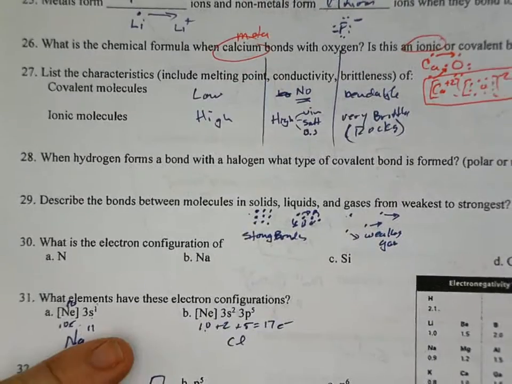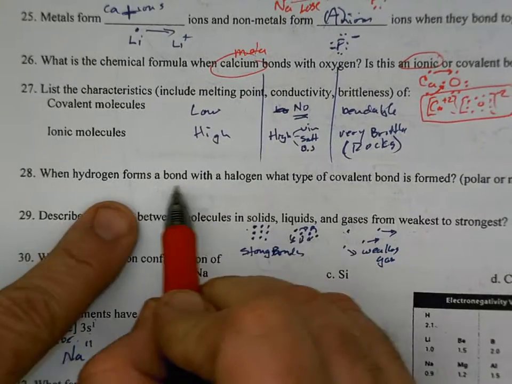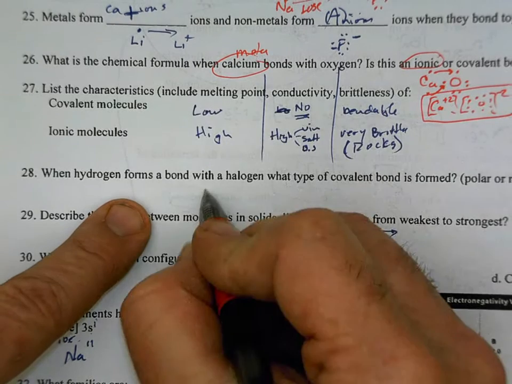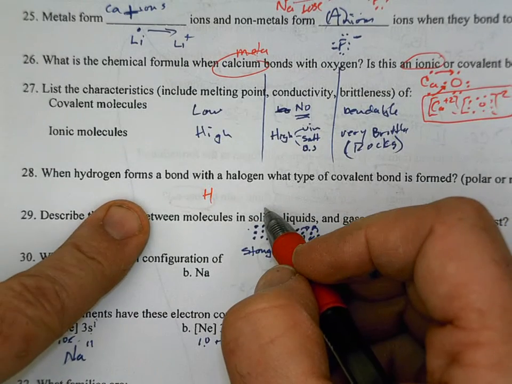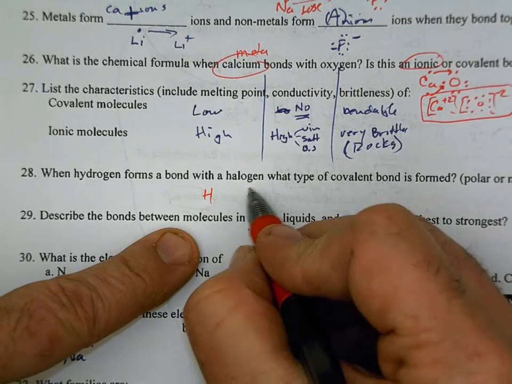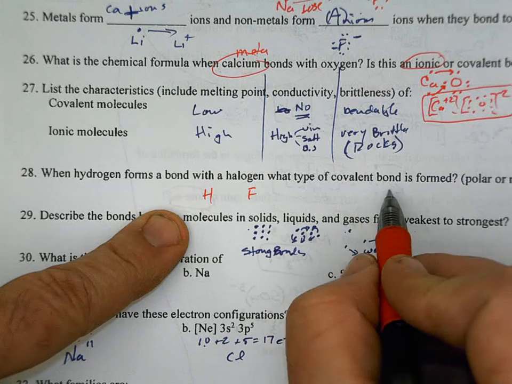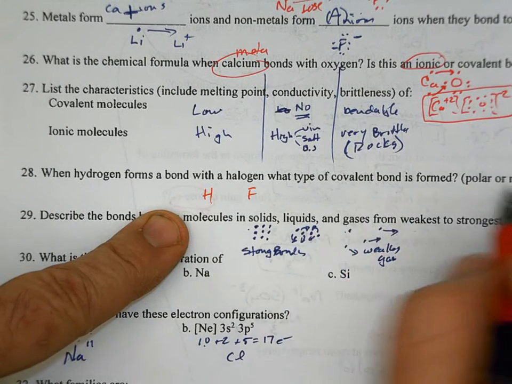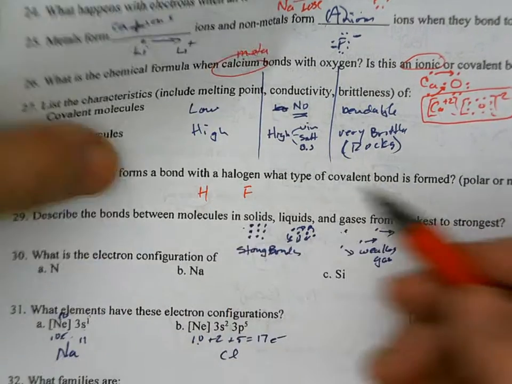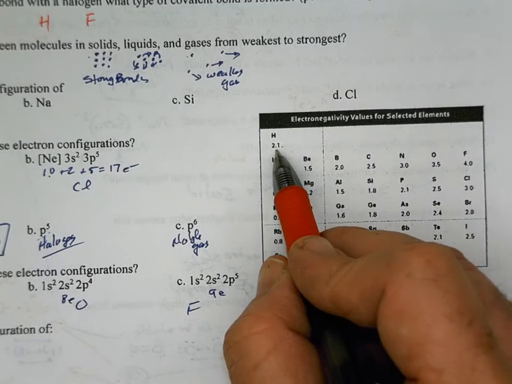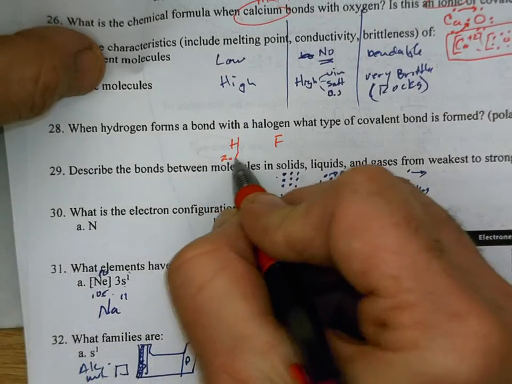28. When hydrogen forms a bond with a halogen. Okay, here's hydrogen. I'm going to look on the periodic table. The first halogen I see at the top is fluorine. What type of covalent bond is formed, polar or nonpolar? All right, so hydrogen, that's where you have to see its electronegativity is 2.1, because this is how we're going to tell whether this is polar.